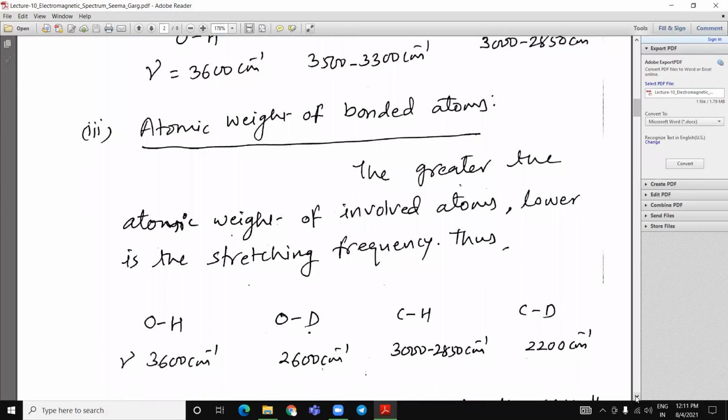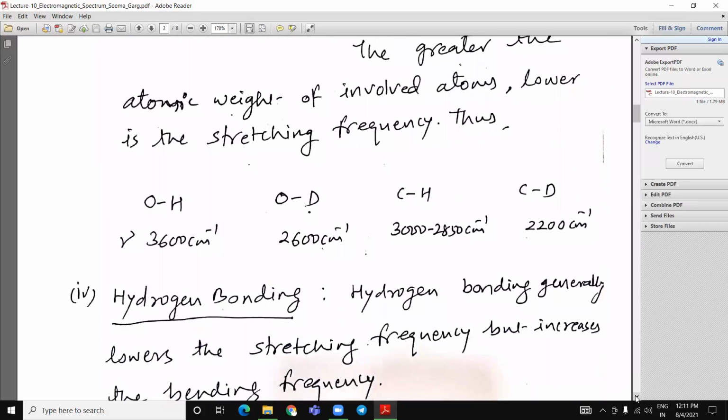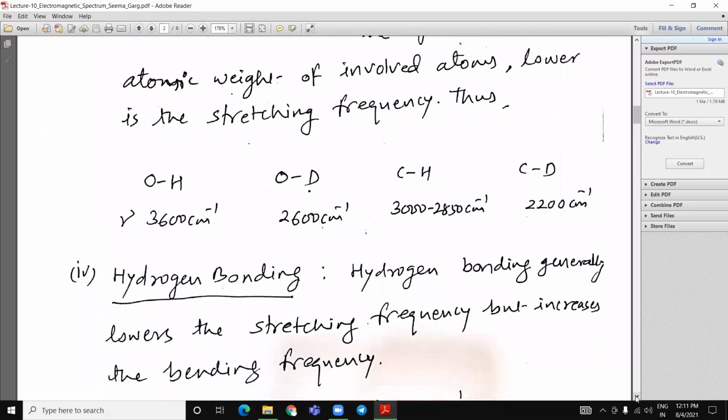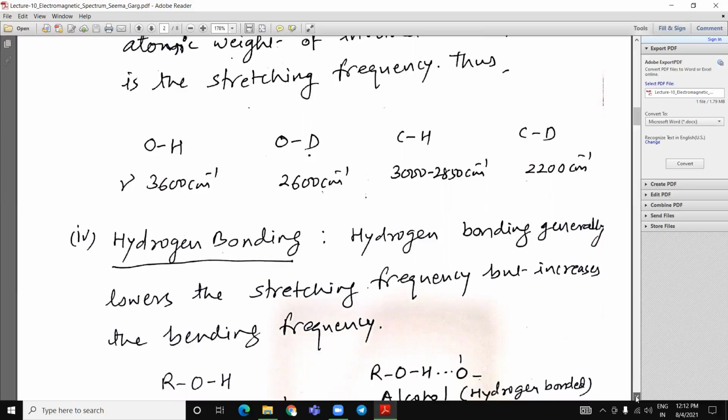Second factor, atomic weight of bonded atoms. The greater the atomic weight of the involved atoms, the lower is the stretching frequency. Thus, the mass of OH is lower compared to OD, oxygen and deuterium. So if the molecular weight is lower, then its frequency is higher. If the molecular weight is higher, then its frequency is lower.